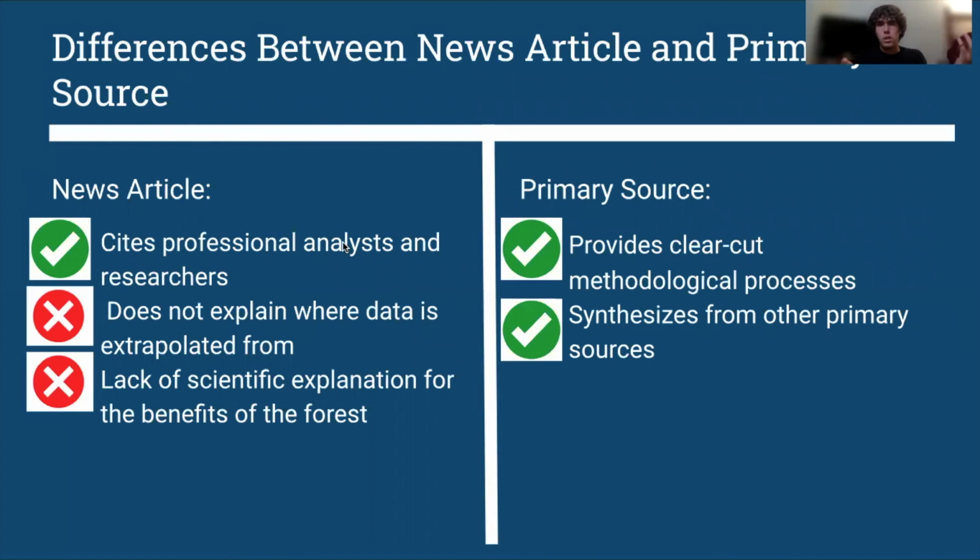Basically, the main differences between the news article and the primary source: the news article does cite professional analysts. However, they don't really tell us where the data is extrapolated, and they do not let us know the biophysical mechanisms that the forest controls.